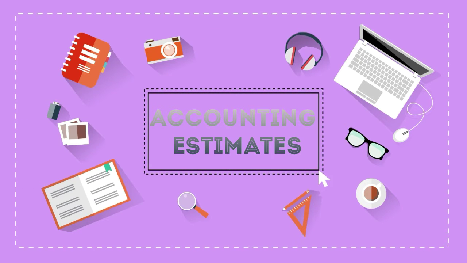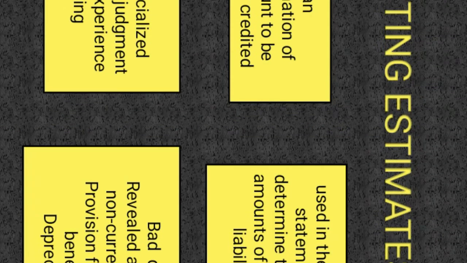Accounting estimate. I want to explain about accounting estimate. What is accounting estimate?